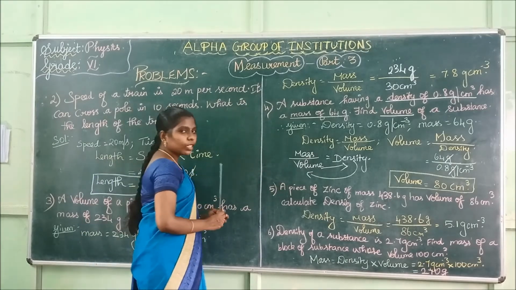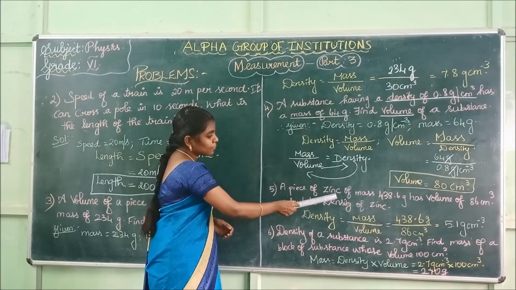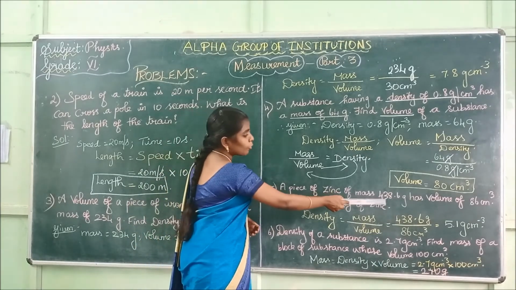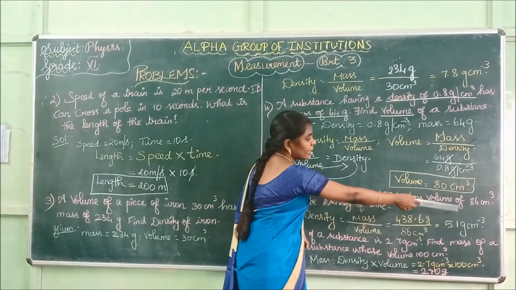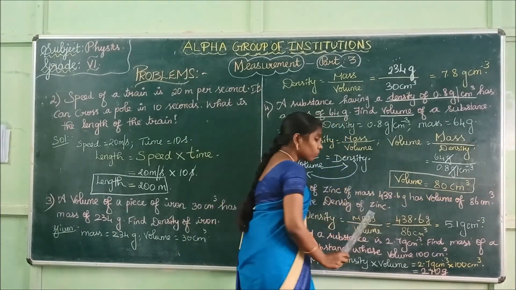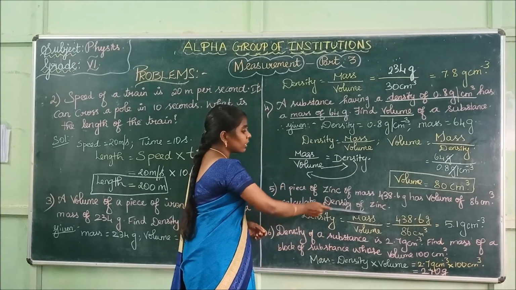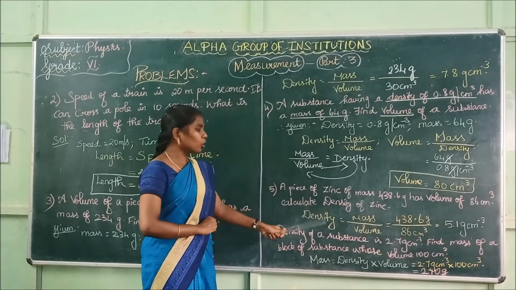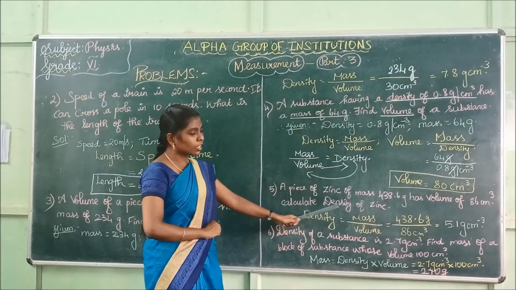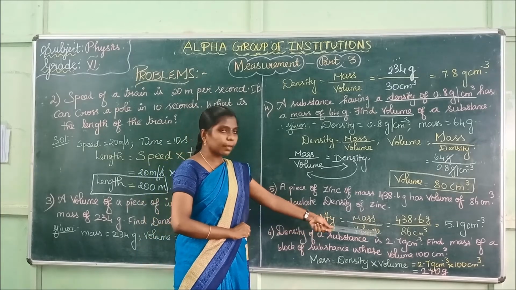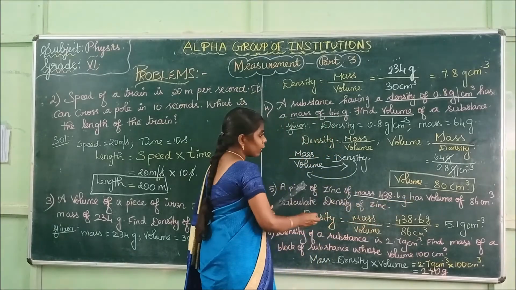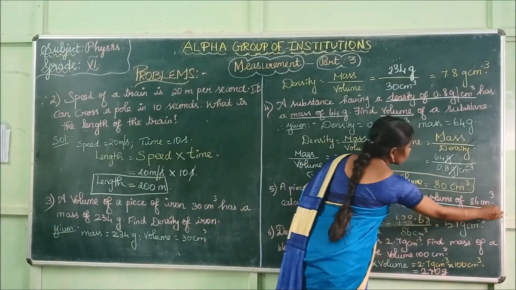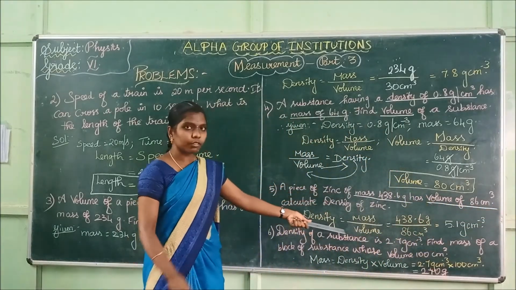Okay, we shall go for the next problem. A piece of zinc of mass 438.6 gram has a volume of 86 centimeter cube. We have to calculate the density of zinc. We know the formula for density, right? Density is equal to mass by volume. The mass value is given here and the volume value is also given here. Substitute those values in your formula.